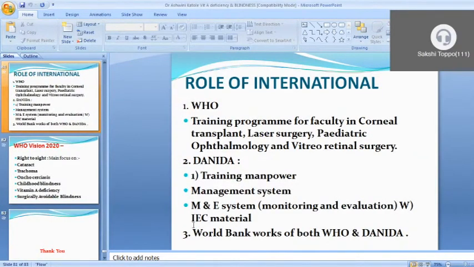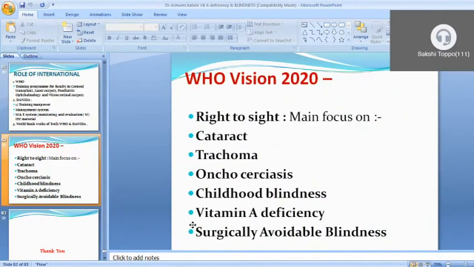Now, the role of international units for blindness: WHO has a regular training program for all the faculties, cornea transplant, laser surgeries, and others. NGOs are also there to give services for blindness. And this is Vision 2020, in which mainly cataract, glaucoma, and vitamin A deficiency, they are focusing on these three to reduce the blindness.